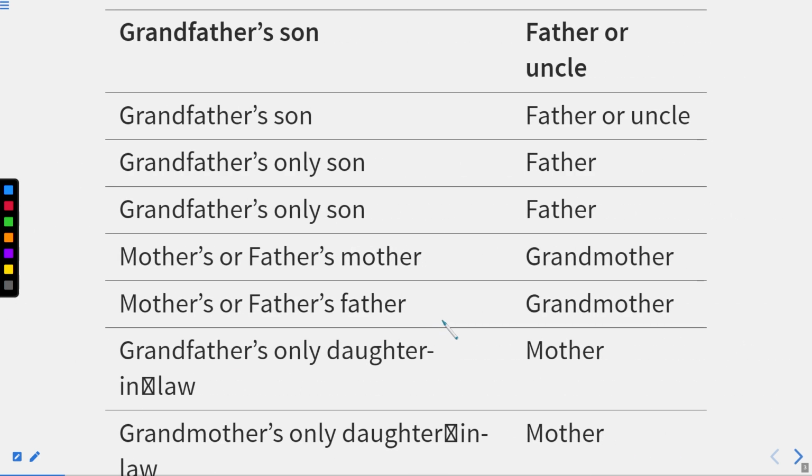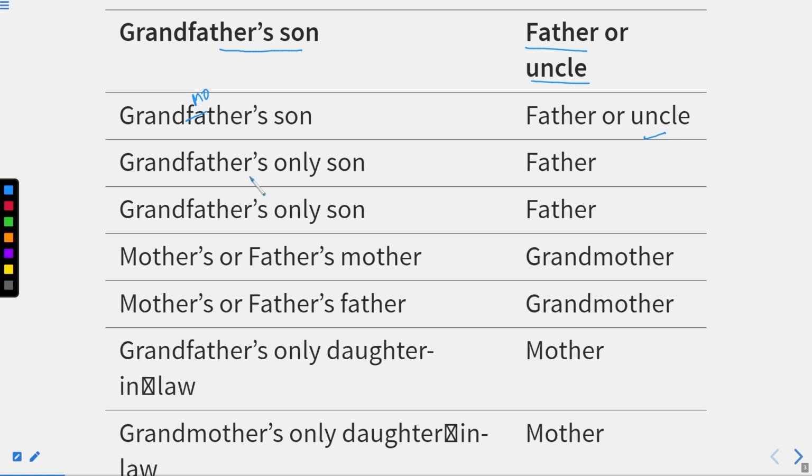So here is the first thing, right? Grandfather's son. Grandfather's son is no one but your father, or he can be your uncle, right? Grandfather's son. Please correct it. It will be grandmother, right? Grandmother's son, again, he is your father or your uncle, right?